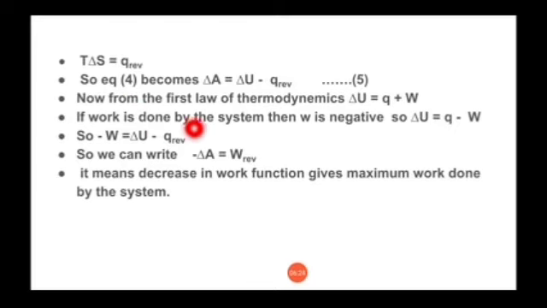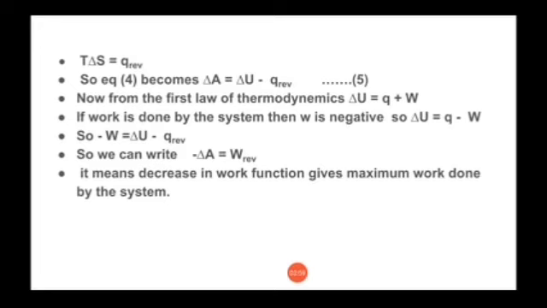So if work is done by the system, or we can say that if gas is doing expansion only, then W must be negative. So it becomes delta U is equal to Q minus W. So minus W is equal to delta U minus Q reversible. So we can say that minus delta A is equal to W reversible. It means decrease in work function gives maximum work done by the system during the change.